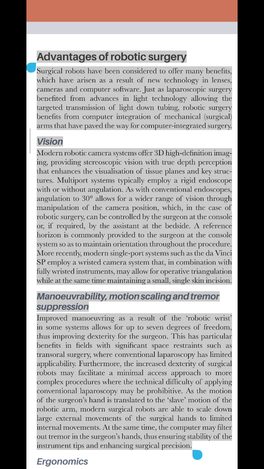As the motion of the surgeon's hand is translated to the slave motion of the robotic arm, modern surgical robots are able to scale down large external movements of the surgeon's hands to limited internal movements. At the same time, the computer may filter out tremor in the surgeon's hands, thus ensuring stability of the instrument tips and enhancing surgical precision.